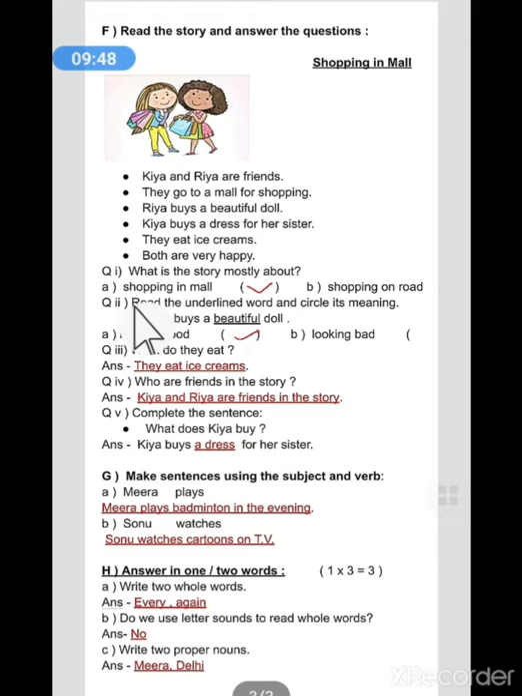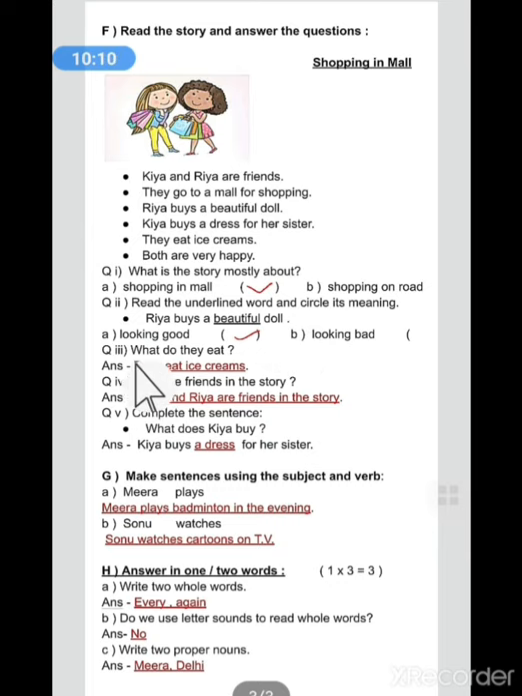So let's solve it and do question number 1. What is the story mostly about? So options are A, shopping in the mall, or B, shopping on road. So the story is mostly about, we can see the title also, shopping in the mall. So we will tick shopping in the mall.